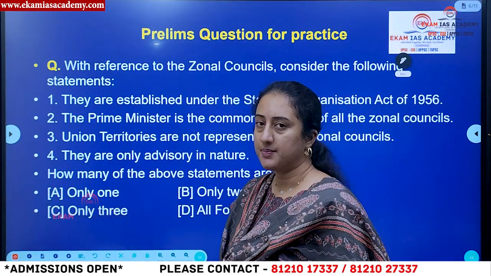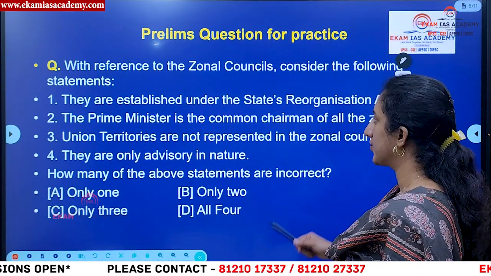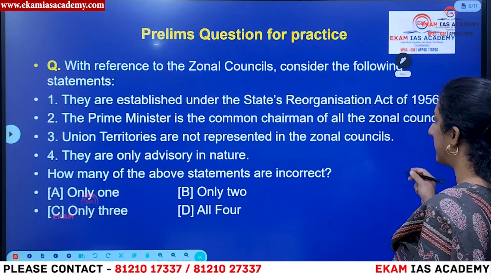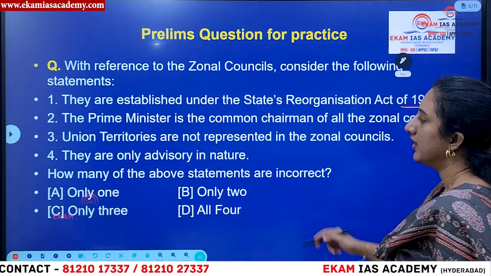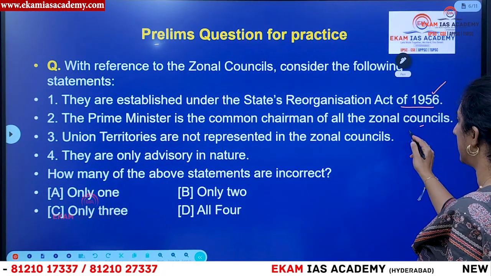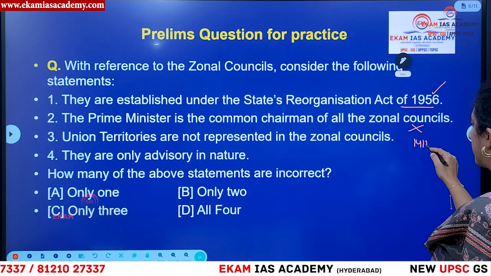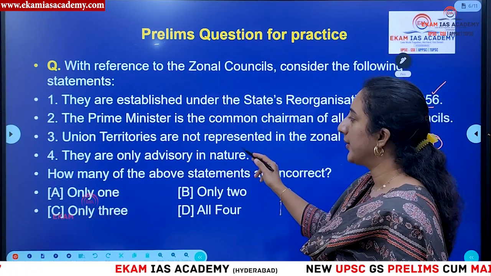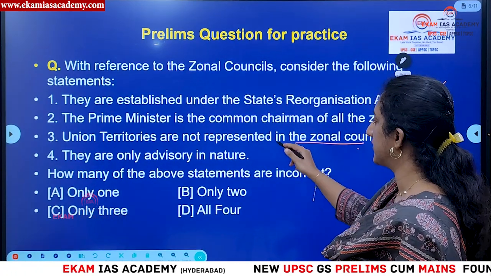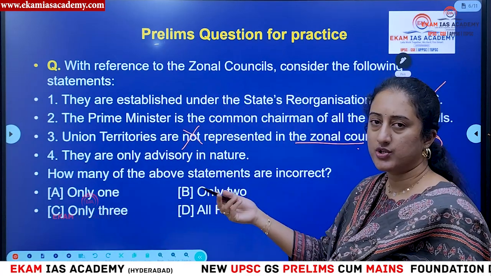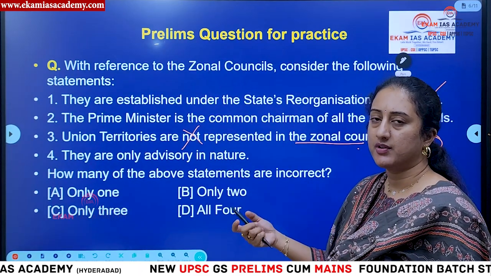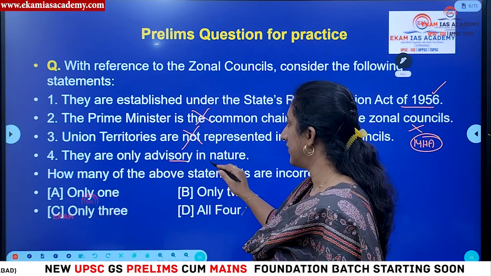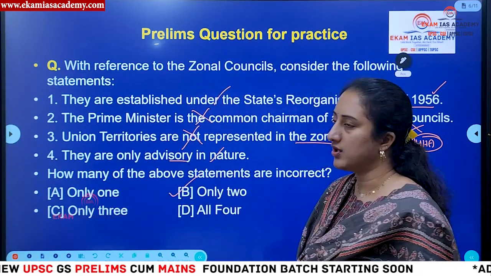Now let us see the practice question given yesterday. With reference to the zonal councils, consider the following statements. They were established under the States Reorganization Act of 1956, correct. Prime Minister is the common chairman of all zonal councils. No. As I told you yesterday, it is the Minister of Home Affairs who is the chairman of all zonal councils. So the second statement is wrong. Union territories are not represented in the zonal councils. This is incorrect, because yesterday also we discussed that 2 ministers from union territories will also be the representatives. So 2 and 3 are incorrect. Then they are only advisory in nature. Yes, 1 and 4 are correct. Only 2 is the option.